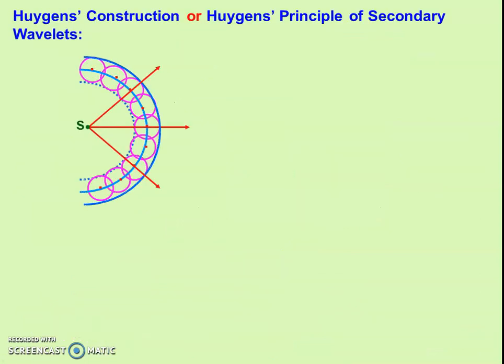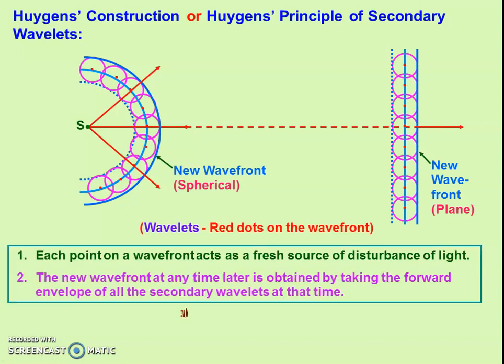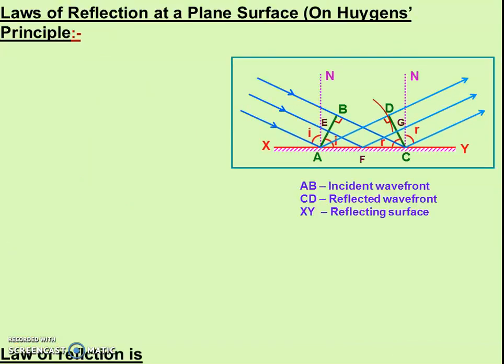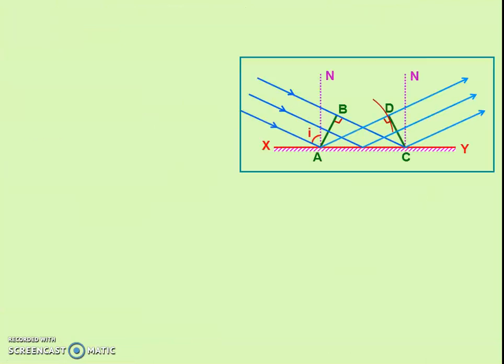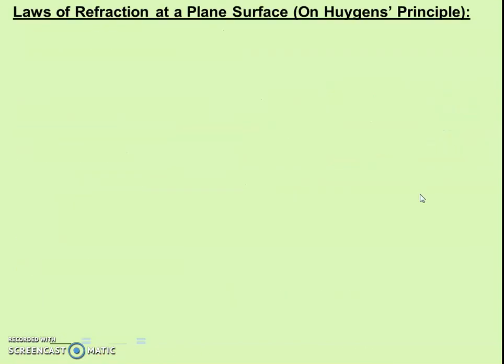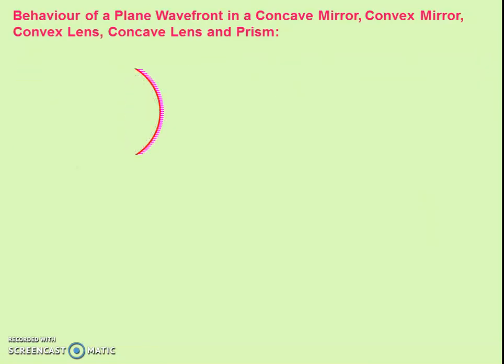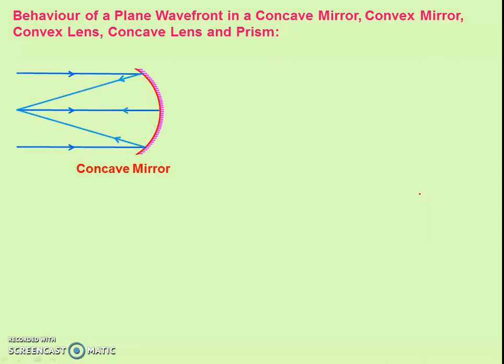I am going to another slide. Now see, this is a concave mirror. In a concave mirror, a parallel beam of light is incident and after reflection it meets at the focal point. Now if we want to draw the wavefront, what will be the shape of the wavefront?